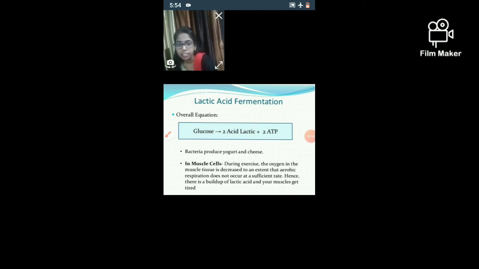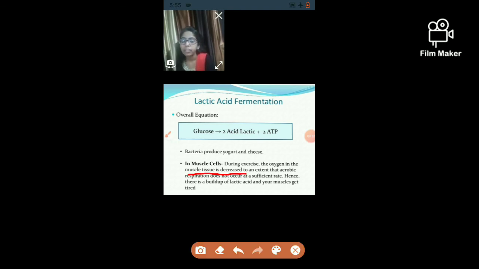During exercise, the oxygen in the muscle tissue decreases to an extent that aerobic respiration does not occur at a sufficient rate, and the muscle cells undergo anaerobic respiration and produce lactic acid, and because of the production of lactic acid, our muscles get